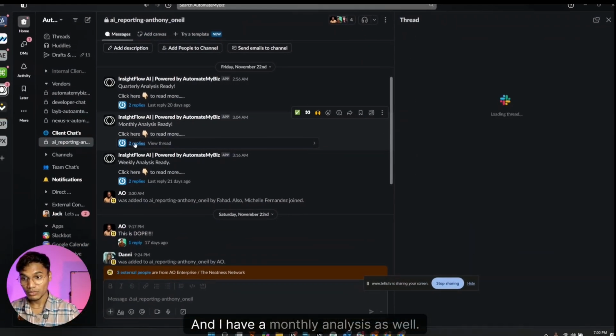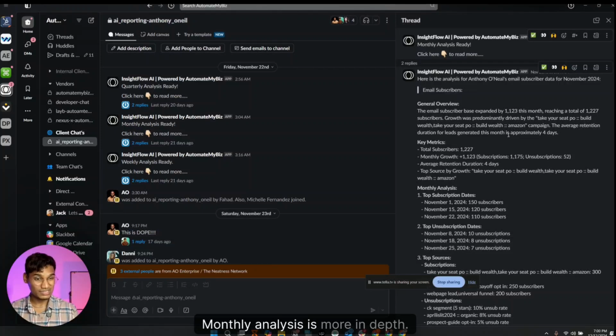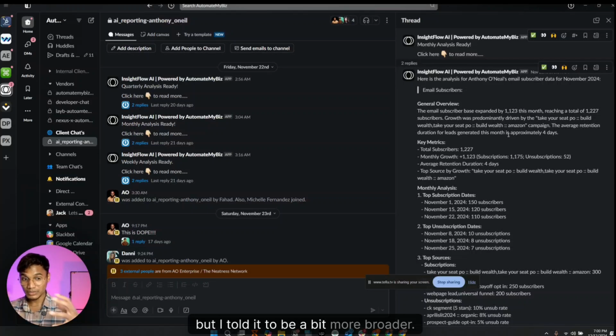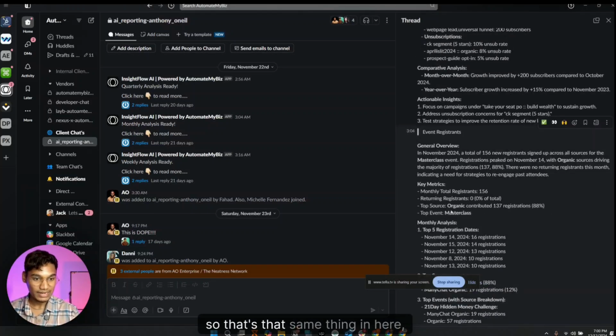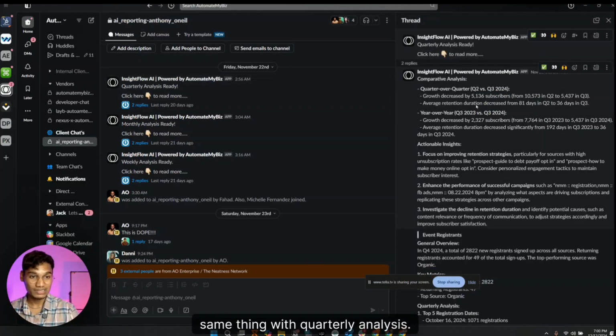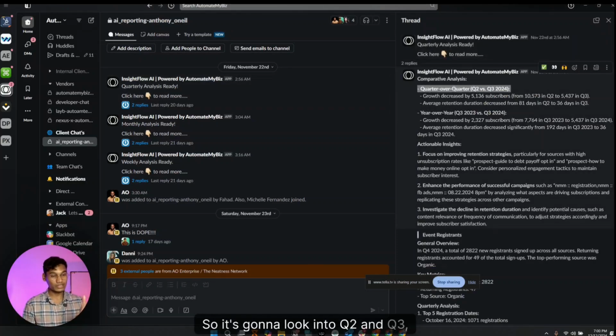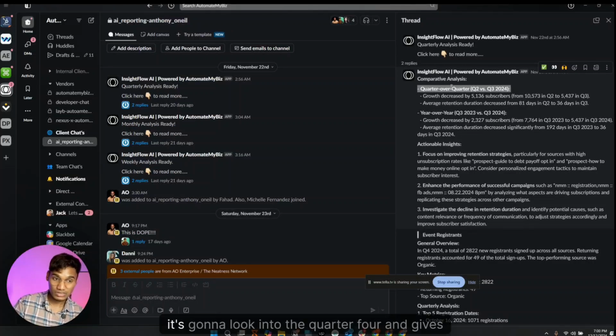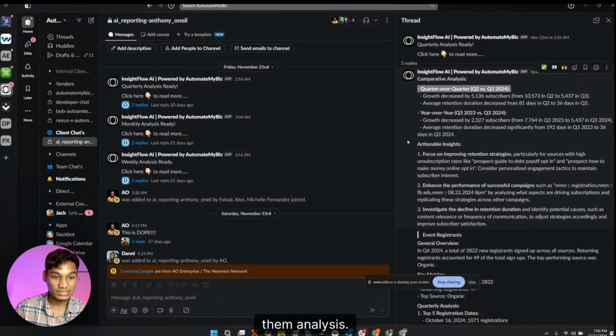And I have a monthly analysis as well. Monthly analysis is more in depth. It's pretty much like how I built the weekly analysis, but I told it to be a bit broader. So that's that. Same thing in here. Same thing with quarterly analysis. So it's going to look into Q2 and Q3, Q4, whatever it is, and it runs every quarter. So when January 1st happens, it's going to look into quarter 4 and give the analysis.